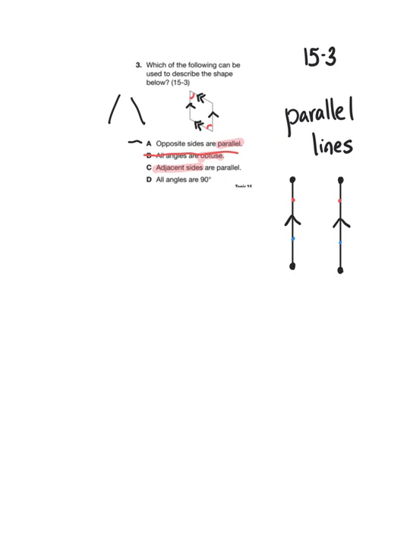Choice C, adjacent sides are parallel. This word adjacent might be new for some of you. I want everybody to copy it down. Okay, so in geometry, adjacent sides are sides that share a common vertex. The vertex is the point at which the shapes meet.